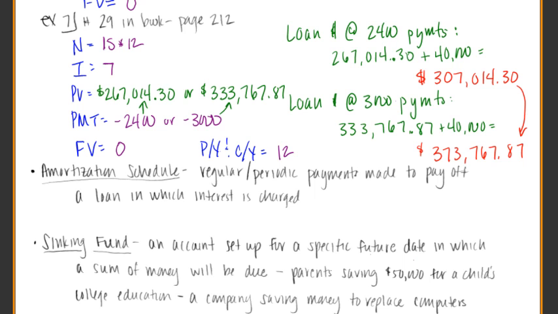Not too bad for a house. Wouldn't y'all like to be able to buy a $300,000 home at this time? It'd be really nice.